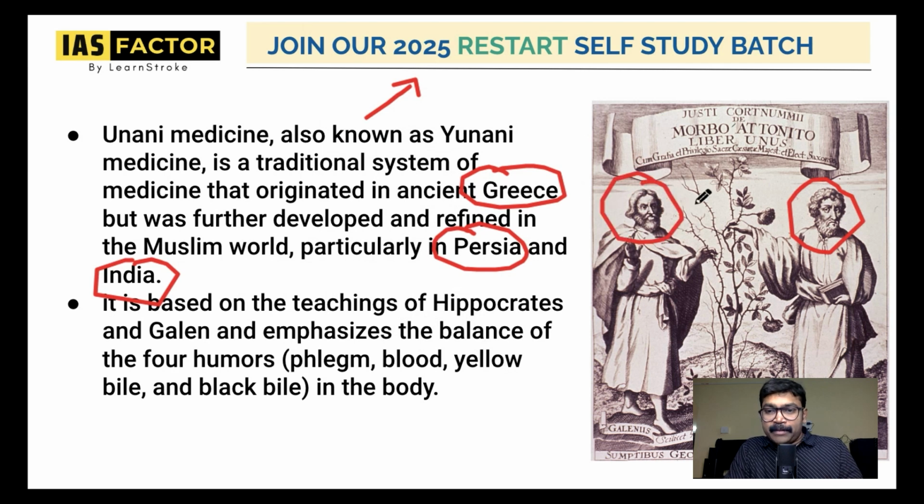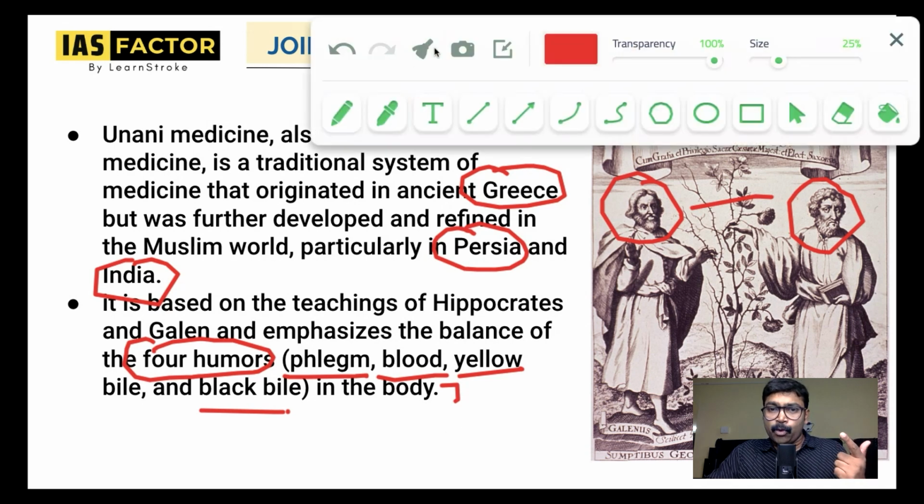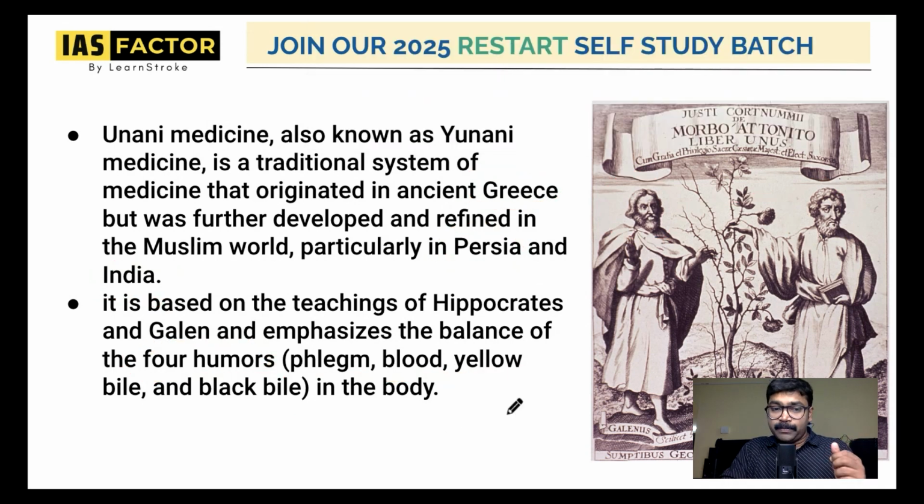Both of their teachings are integrated in Unani, and it is actually based on the balance of four humors. What are the four humors? Phlegm, blood, yellow bile, and black bile in the body. So this is the basis of Unani and how it spread. It is very important that you know about this. If you don't know, find out.